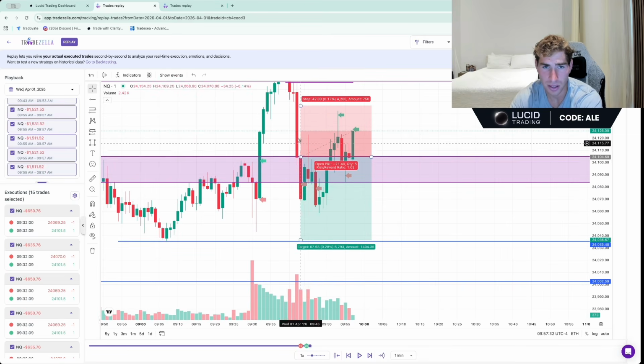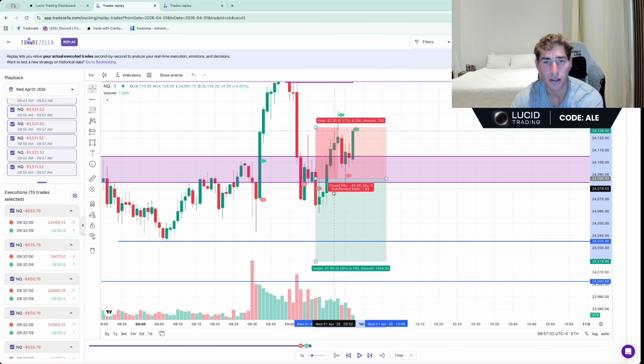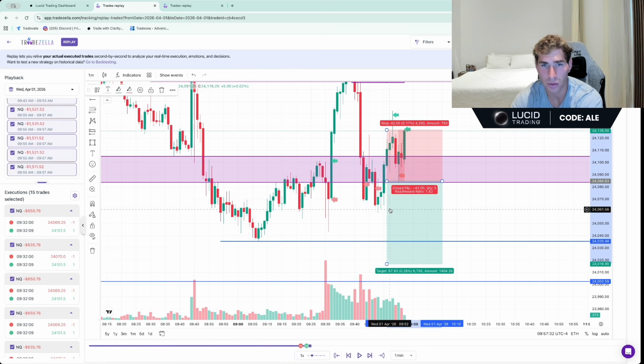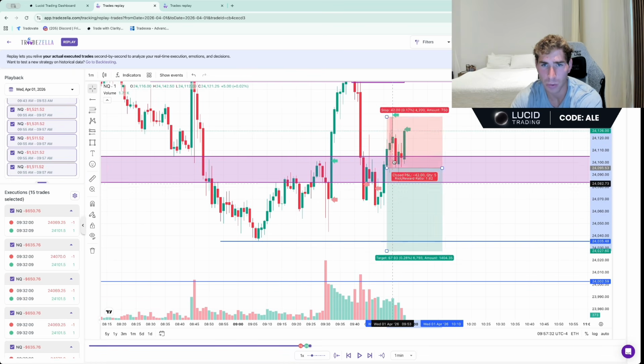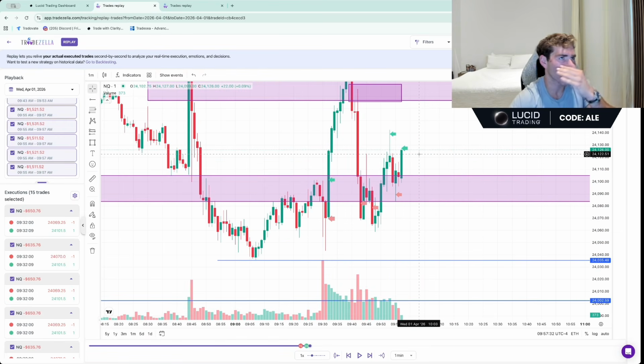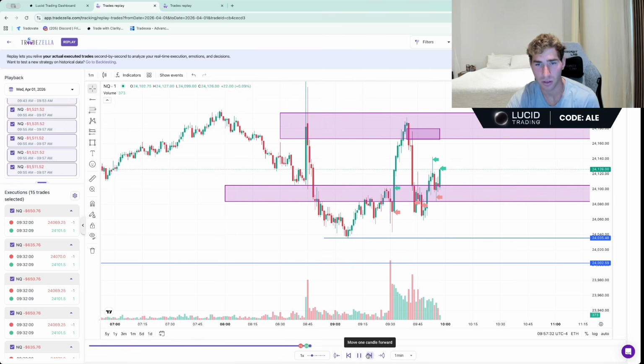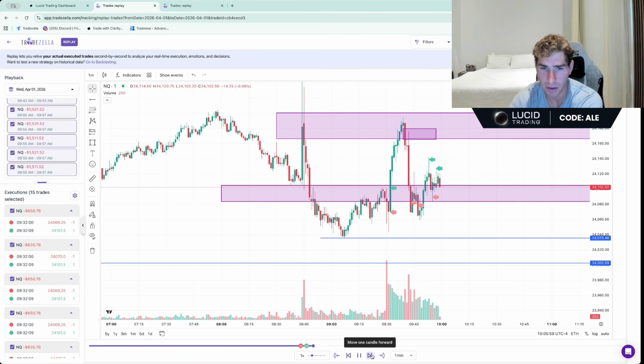I did end up taking this, and like I said, I got filled down here, and then I scaled in. This is actually a great fill. I scaled in here before the close, right? And then I ended up losing this trade, got upset, and revenge traded. Why? Because my accounts are basically gone. My accounts had $500 left in them. So I figured, fuck it, and I paid the price. And let's see how price played out after that.